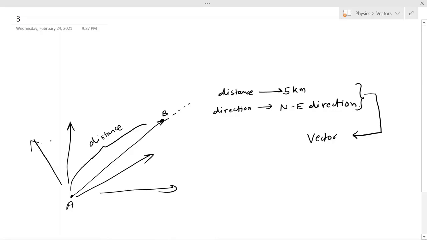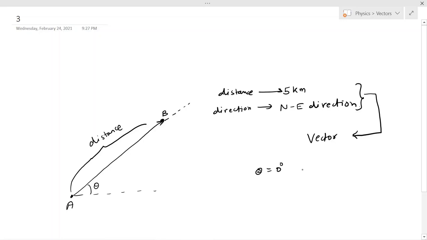I can't come up every time with a new name to denote the directions. So what I will do is introduce a variable, the angle theta that this vector makes with the horizontal, as an indicator of direction. That is, if my theta is equal to 0 degrees, the vector points in the right direction, that is the east direction. If my theta is equal to 90 degrees, the arrow points upwards, that is the vector points in the north direction. And if theta is equal to 45 degrees, the direction of the vector is the northeast direction, which is our case.